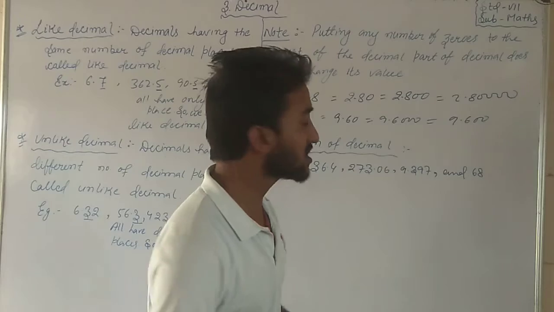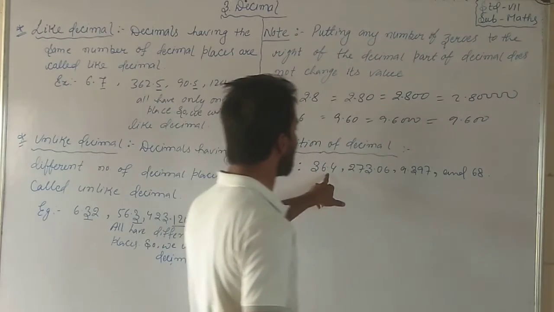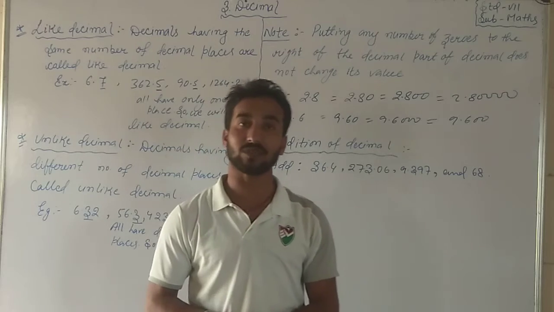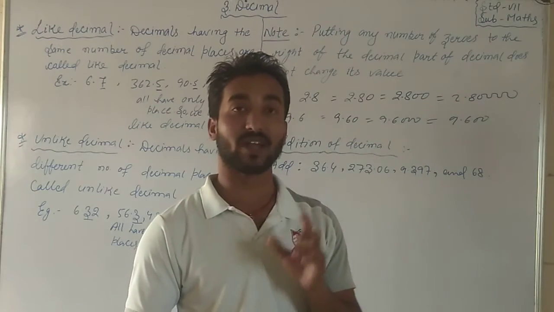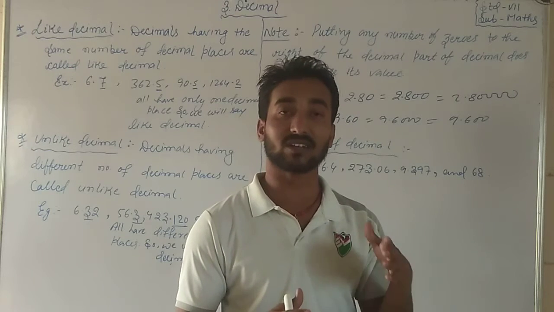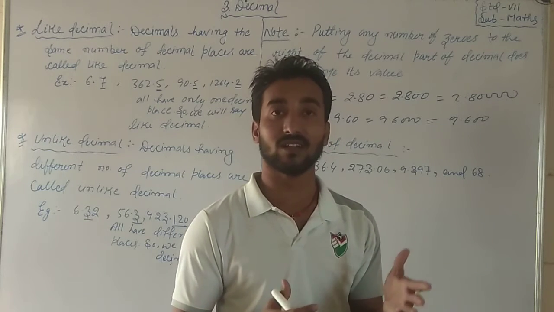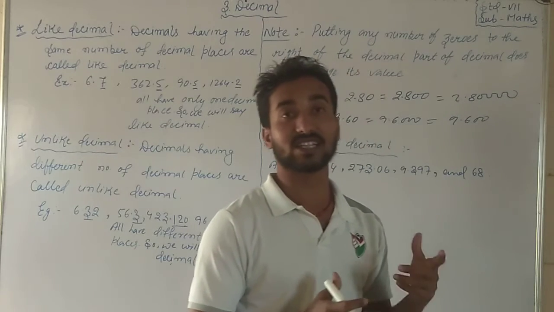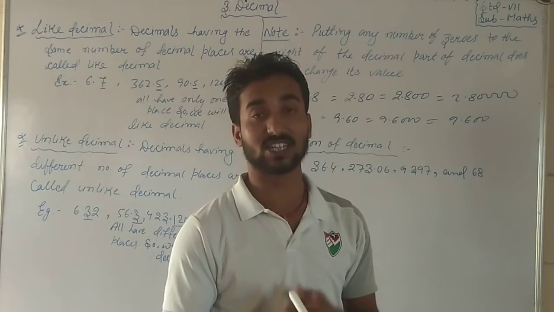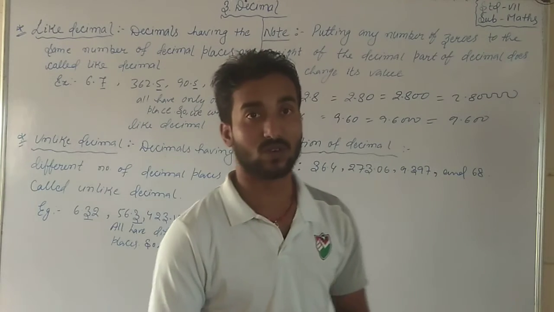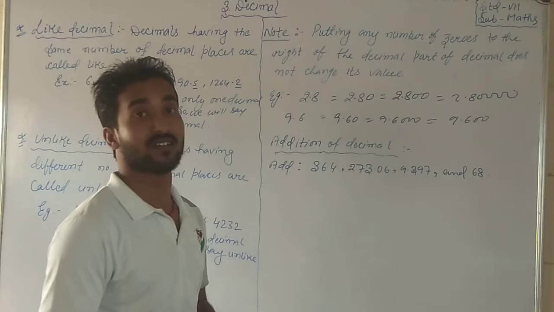So the first thing you have to take care of is the decimals. You have to manage the decimals. The decimal places should not be changed. Their numbers may vary, but the decimal point will not change and will not be replaced by any number. So how will it be arranged in the column method?